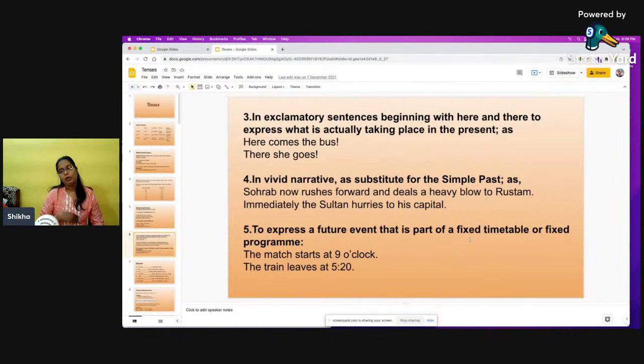Now here we also talk about a future event which have a fixed timetable. It's not like we are talking about anything, but something which has fixed timetable, like the time when your school starts, or maybe your office working hour starts. All these have got some kind of fixed timetable, isn't it? So in the same way, here in our example, the math starts at 9 o'clock, the train leaves at 5:20.